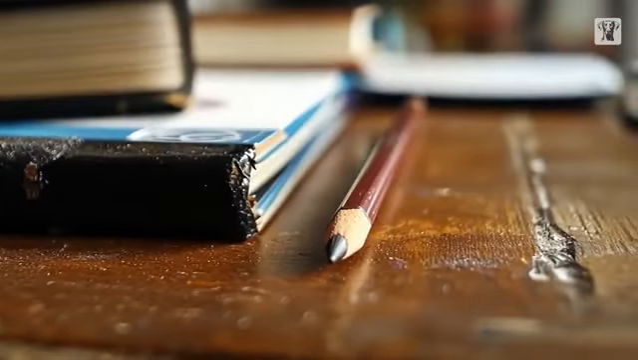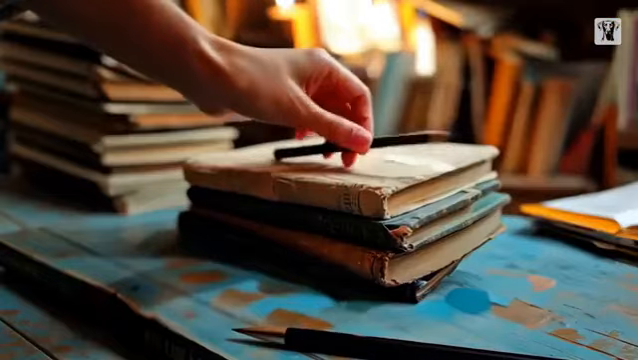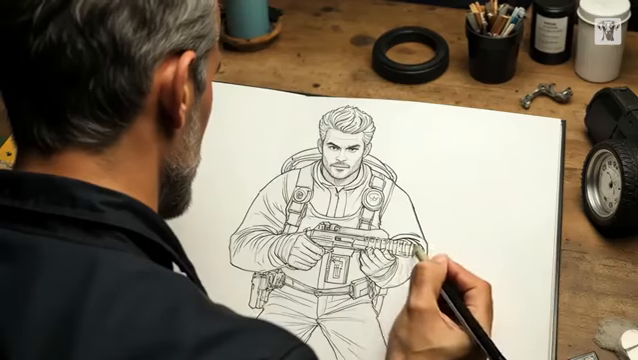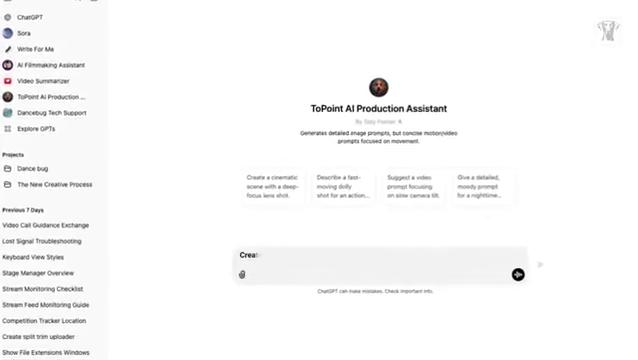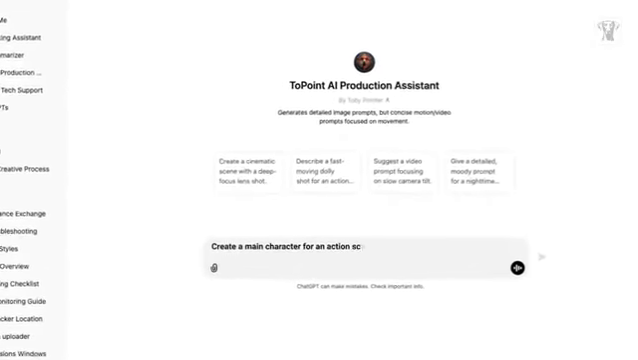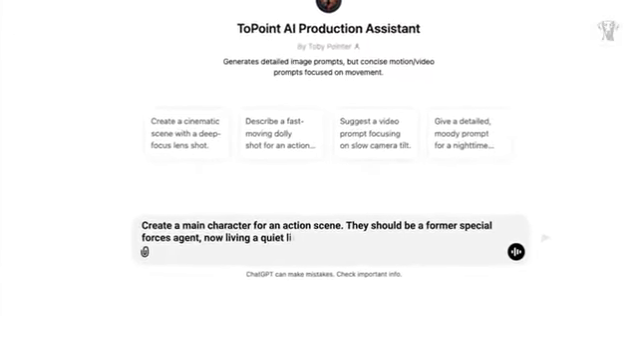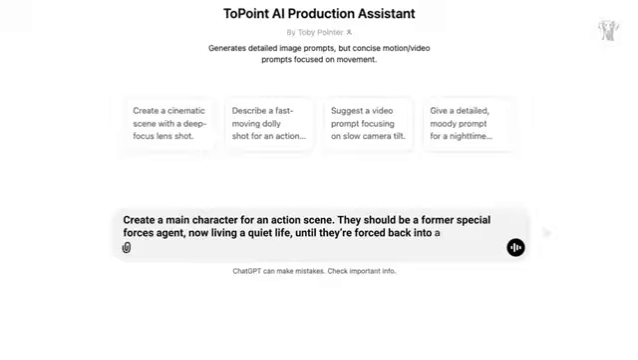Let's jump into the fun part, creating an action scene. We'll start by defining our main character and then see how ChatGPT helps us build the rest of the action. Create a main character for an action scene. They should be a former Special Forces agent, now living a quiet life until they're forced back into action.